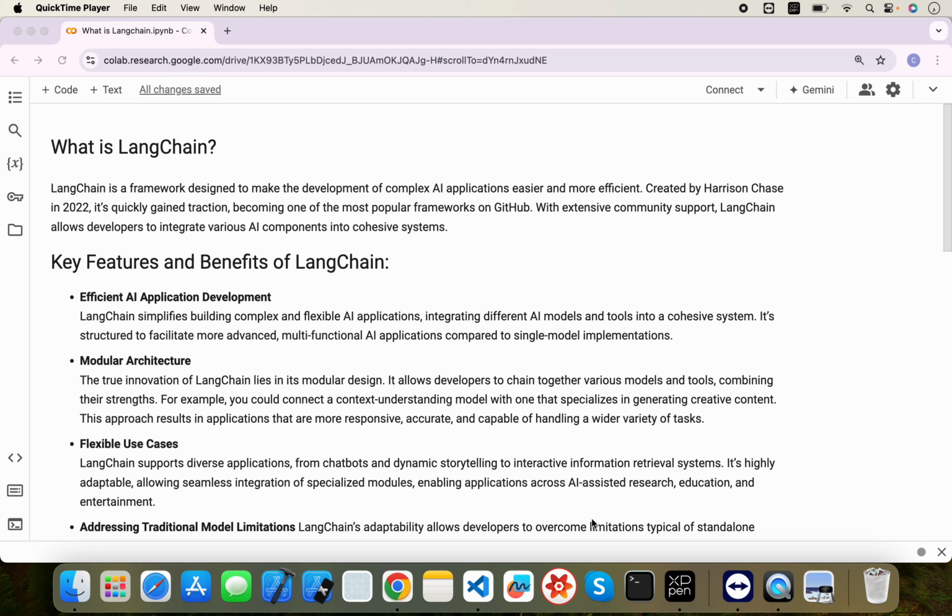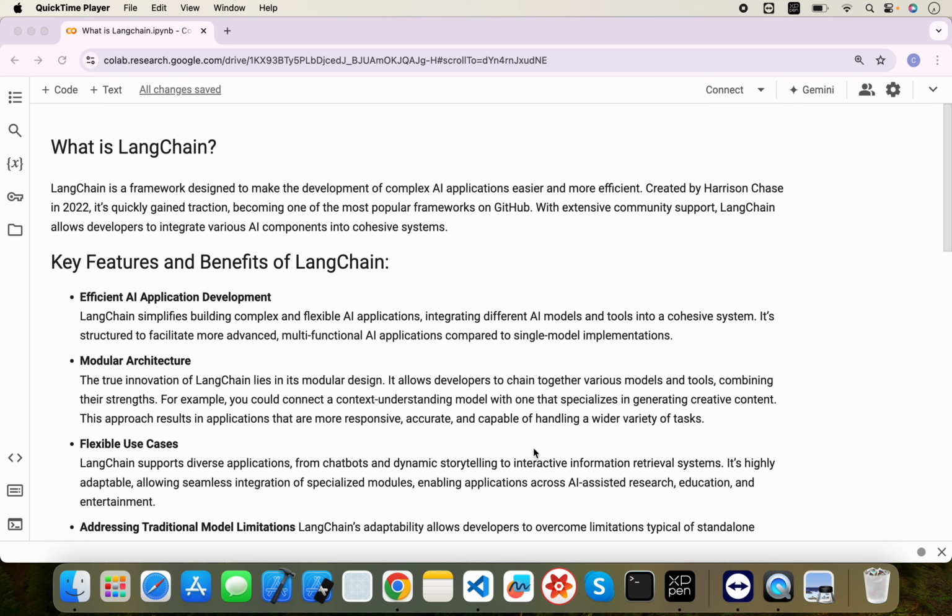So let's get started. First of all, what exactly is LangChain? LangChain is a framework designed to make the development of complex AI applications easier and more efficient. It was created by Harrison Chase in 2022, and it quickly gained traction and became the most popular framework on GitHub. It has very large community support and it allows developers to integrate various AI components in one system,